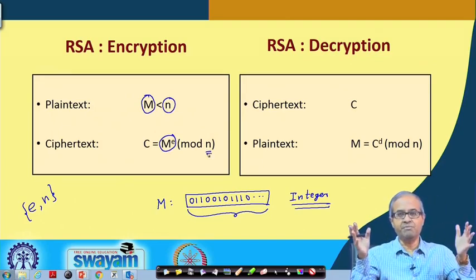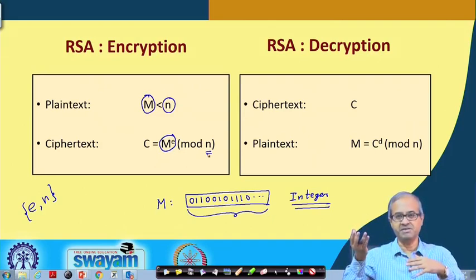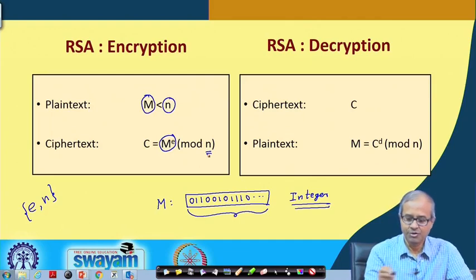So, a large number to the power of another large number, it is computationally quite involved. There are efficient algorithms to do this power computation, but still this is much slower as compared to DES or AES encryption.